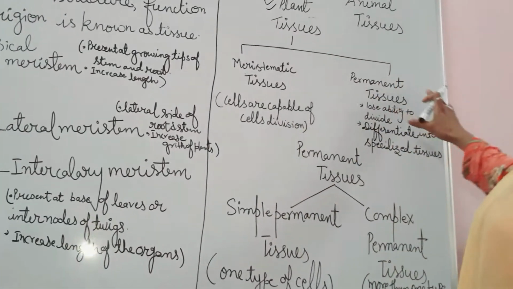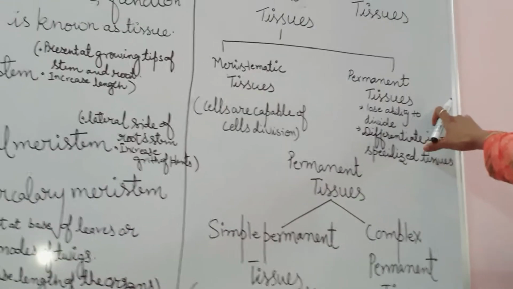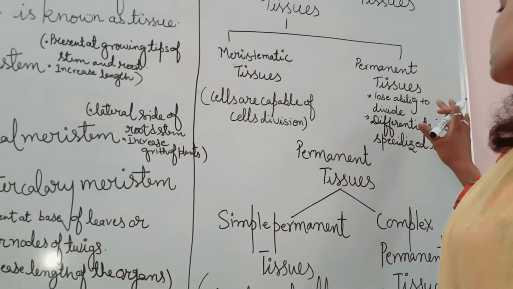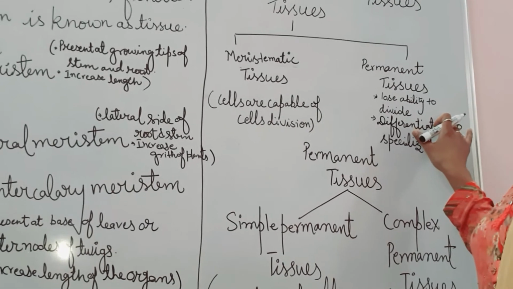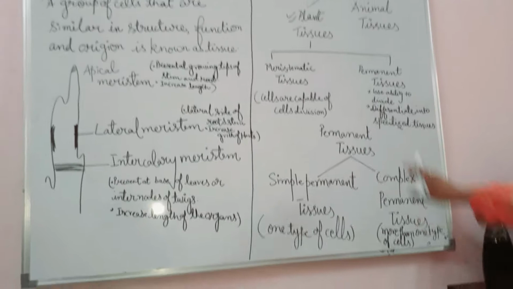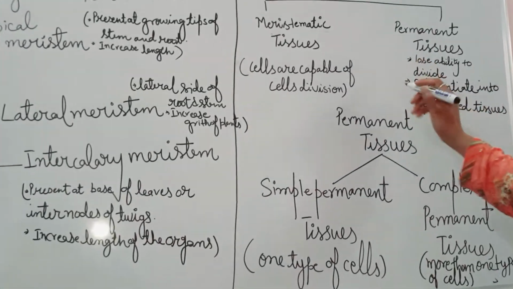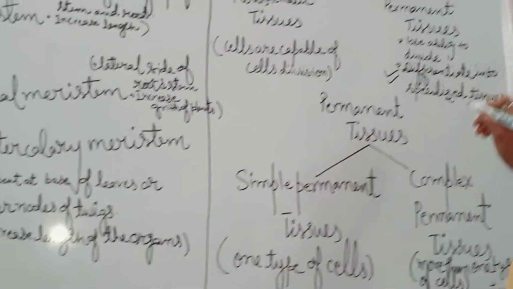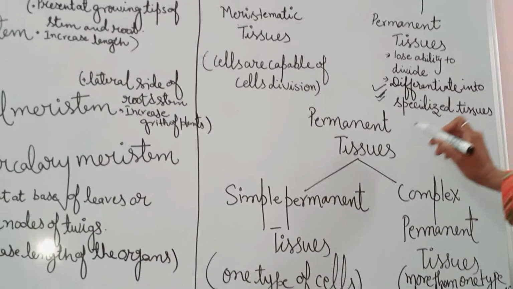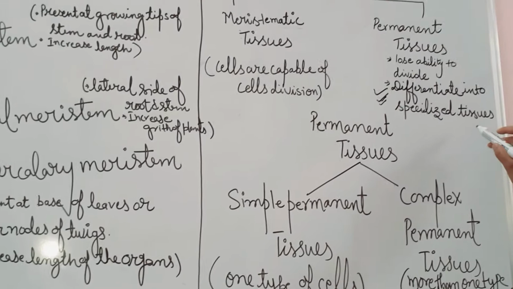In permanent tissue, after reaching maturity, the cells lose their ability to divide, and they are differentiated into specialized tissues.